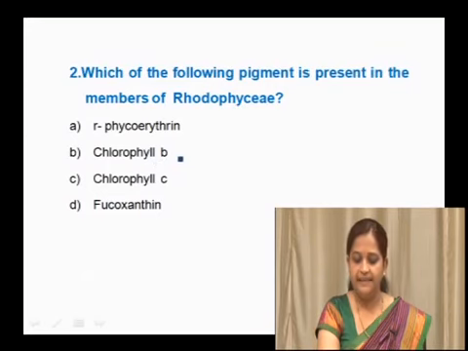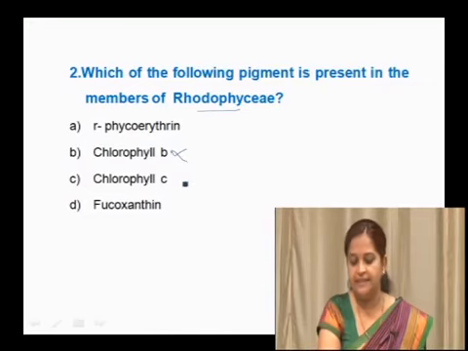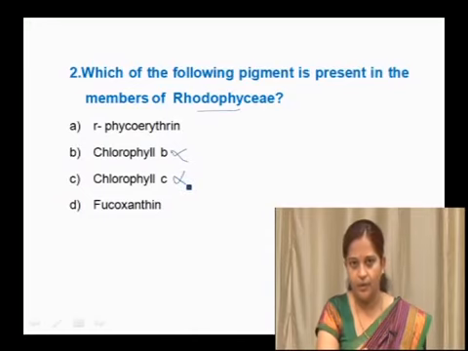Chlorophyll B is present in Chlorophyceae members. So, this is a Rhodophyceae question. So, Chlorophyceae means this is not the right answer. Chlorophyll C is present in brown algae. So, Rhodophyceae is a red algae and it is not present in brown algae, so this is also a wrong option.